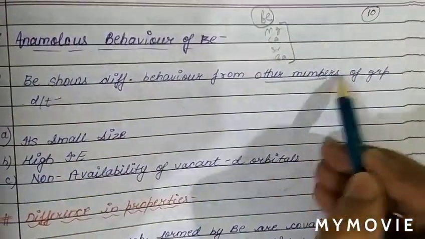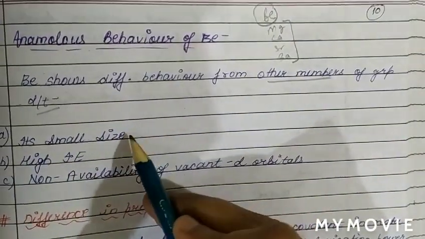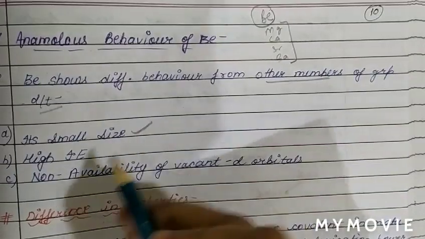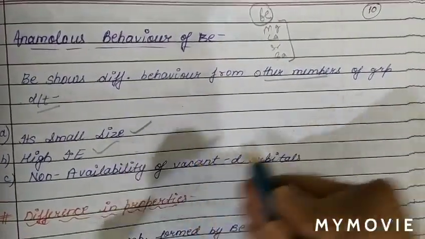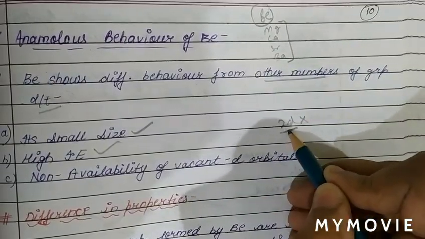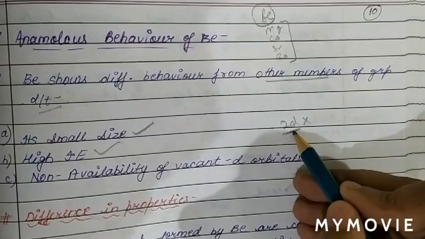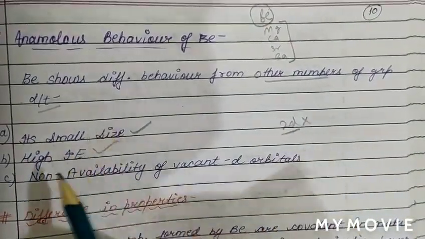The reasons behind the anomalous behavior are the small size of beryllium, its high ionization energy, and also, as beryllium is a second period element, the absence of vacant 2d orbitals.